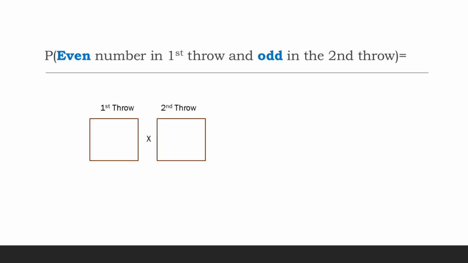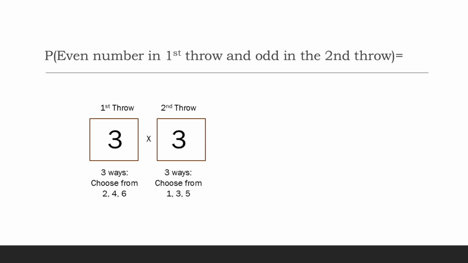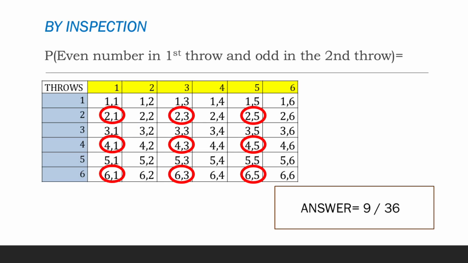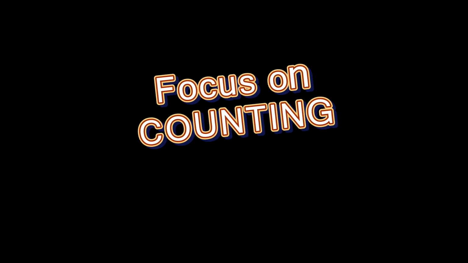For example, if we throw a regular die twice, what are the chances that the first throw is even and the second throw is odd? Well, as we showed last time, that's going to be 3 ways to plug the first placeholder and then another 3 ways to plug the second placeholder. And therefore, we came up with this probability, which is 9 out of 36. And we even showed you the visualization of the outcomes. Now, let's just focus on the counting part rather than the probability part.